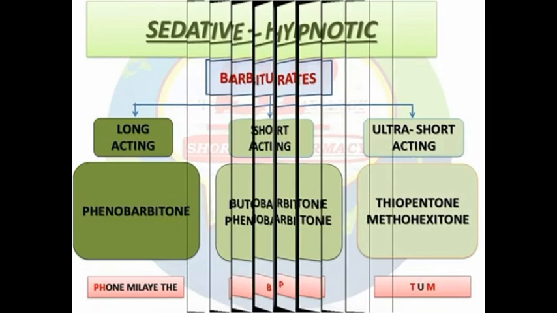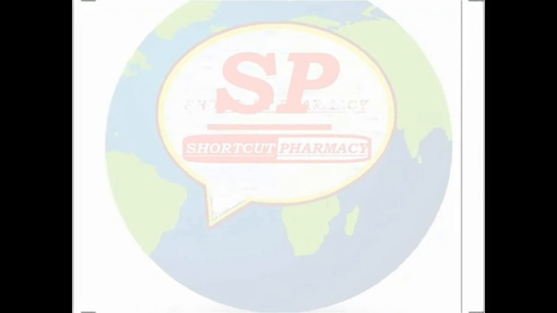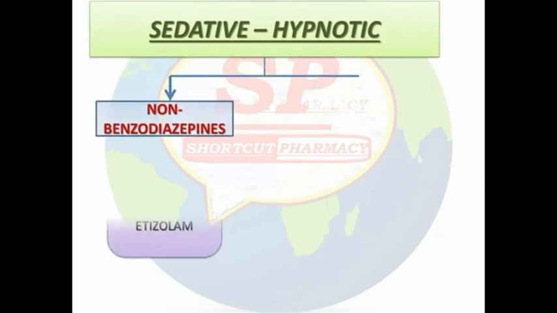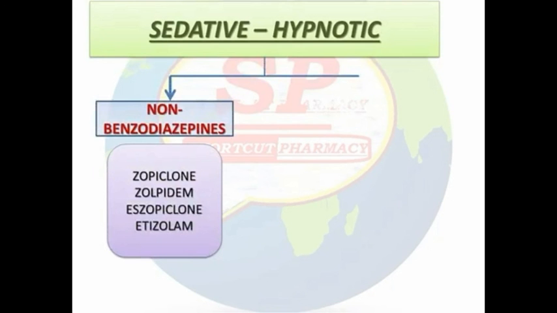So next we see the drugs and their special features. The first drug is muscimol, and the special feature of muscimol is that it is an agonist at the GABA A site. The next drug is picrotoxin, and its special feature is that it blocks the chloride ion channel at the picrotoxin sensitive site.